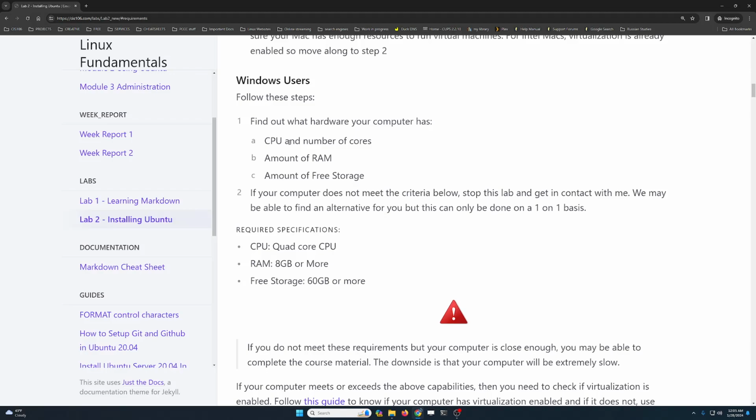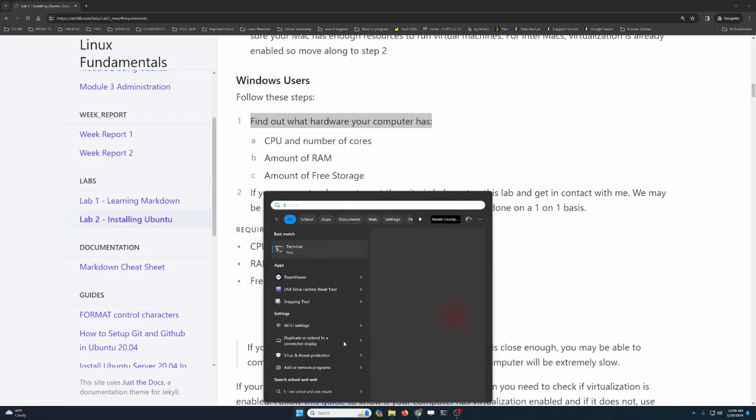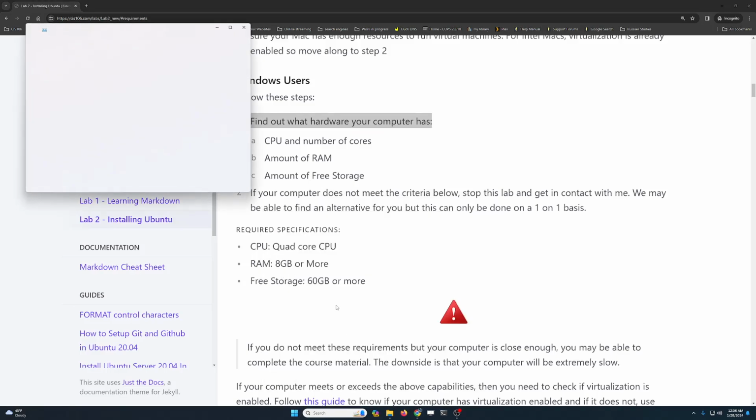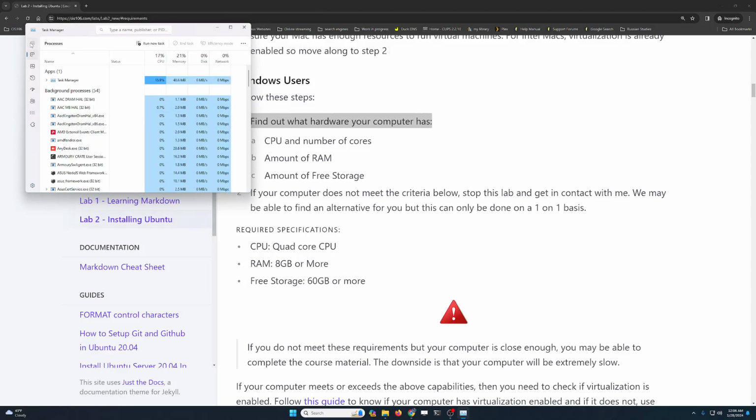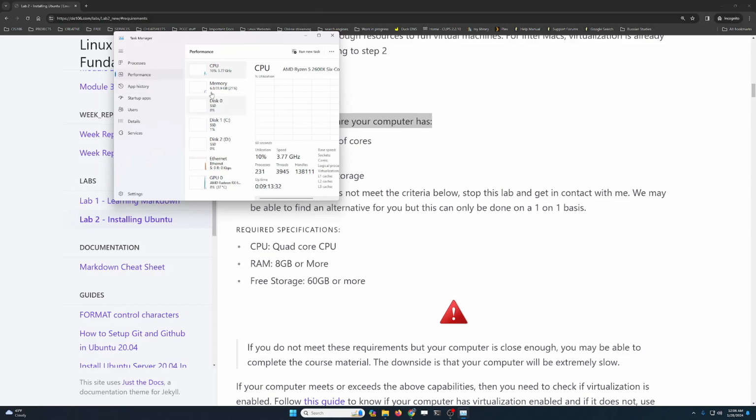Now for Windows users, first of all, you need to find out what hardware your computer has. That's the first step. So there are many ways that you can do this. You can do it via Task Manager. For example, here I am on Windows 10. So I'm just going to open Task Manager, and then from here I can go to Performance. And here I'm going to get information about my CPU, information about the amount of memory that I have available in my system, and so on.